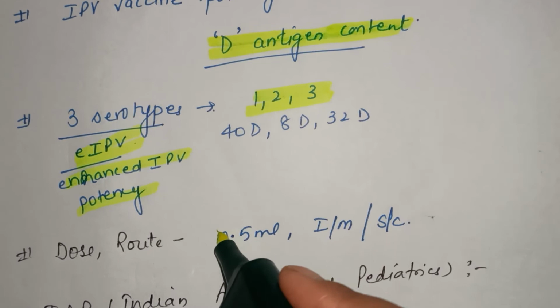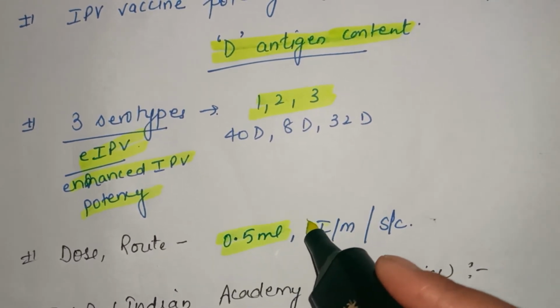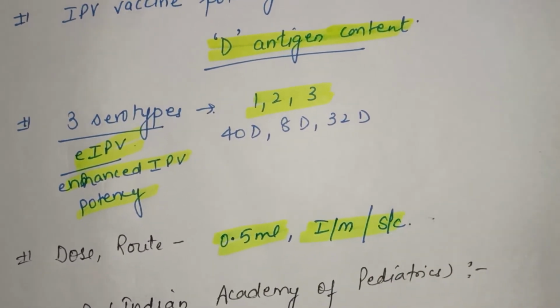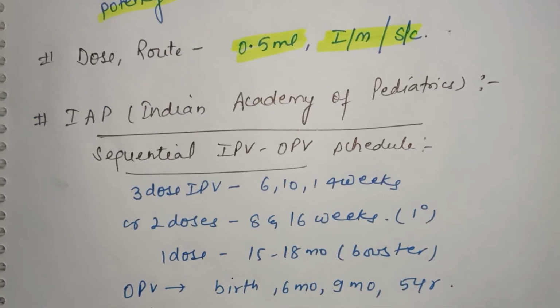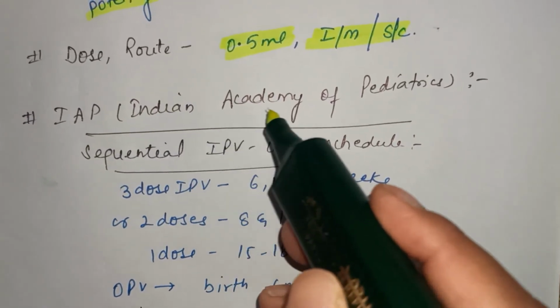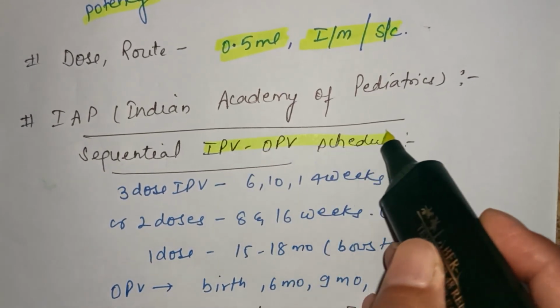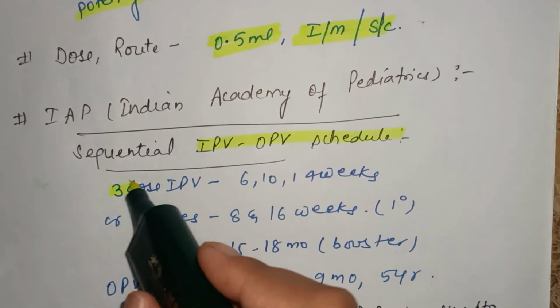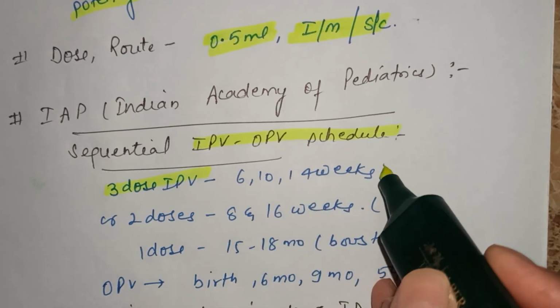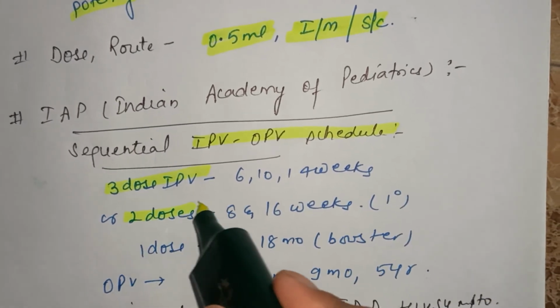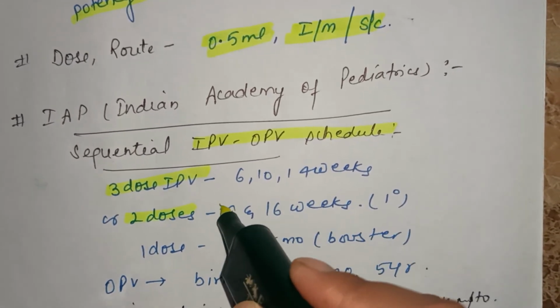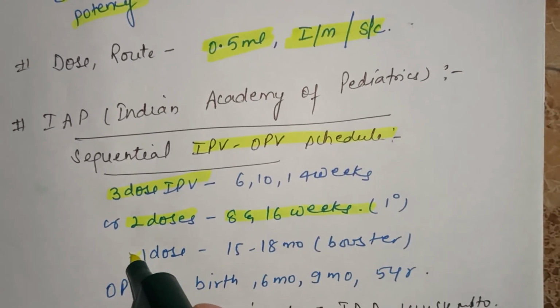The dose is 0.5 ml and the route is intramuscular or subcutaneous. According to IAP, that is Indian Academy of Pediatrics, the sequential IPV and OPV schedule is either 3 doses of IPV given at 6, 10 and 14 weeks, or 2 doses at 8 and 16 weeks as the primary doses.